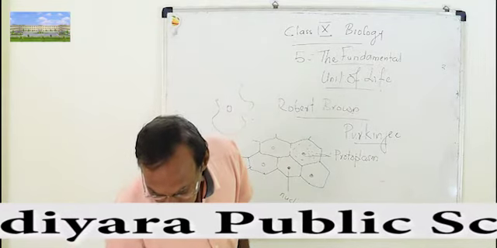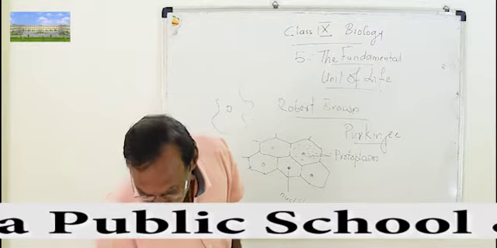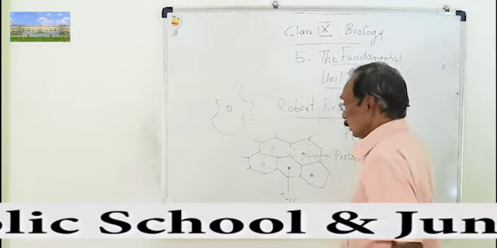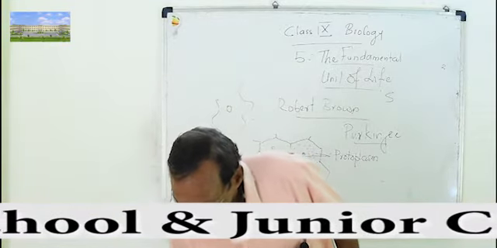And the next scientists are Schleiden and Schwann. These are the two scientists.